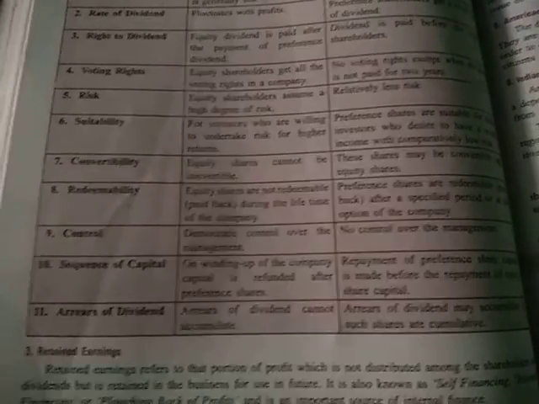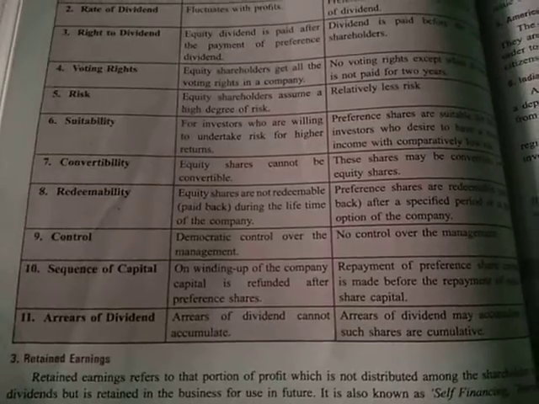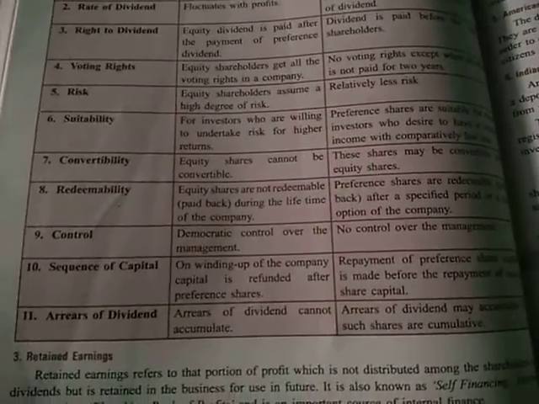Sequence of repayment. While winding up the company, equity shareholders are to be paid after the preference shareholders have been paid. Repayment of preference shareholders is made before the equity shareholders.